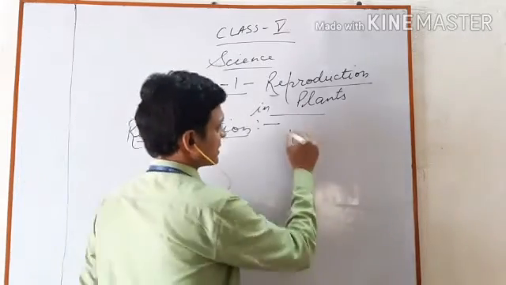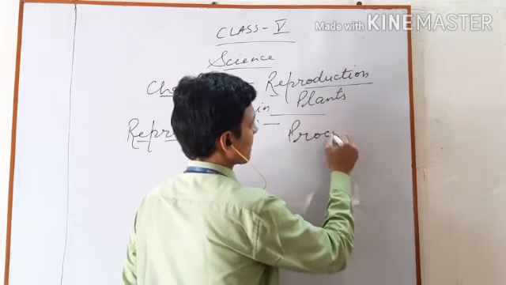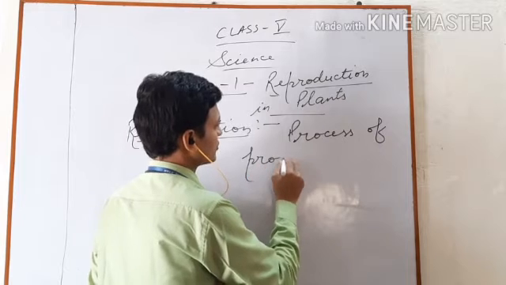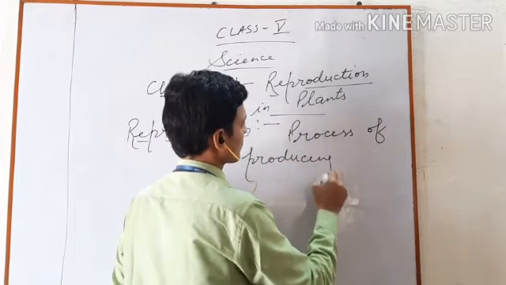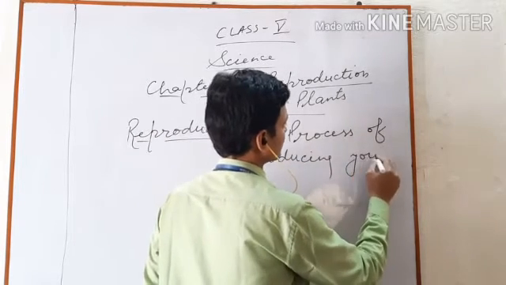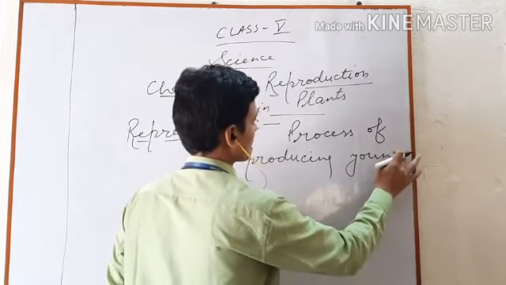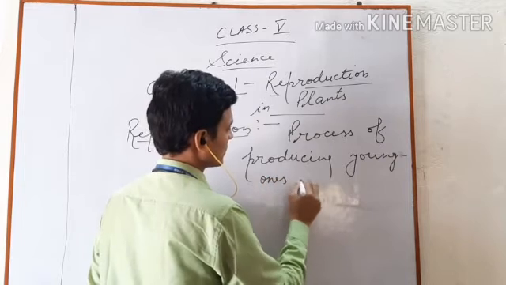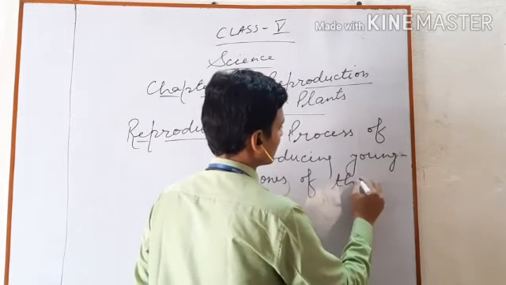Reproduction is the process of producing young ones of their own kind.